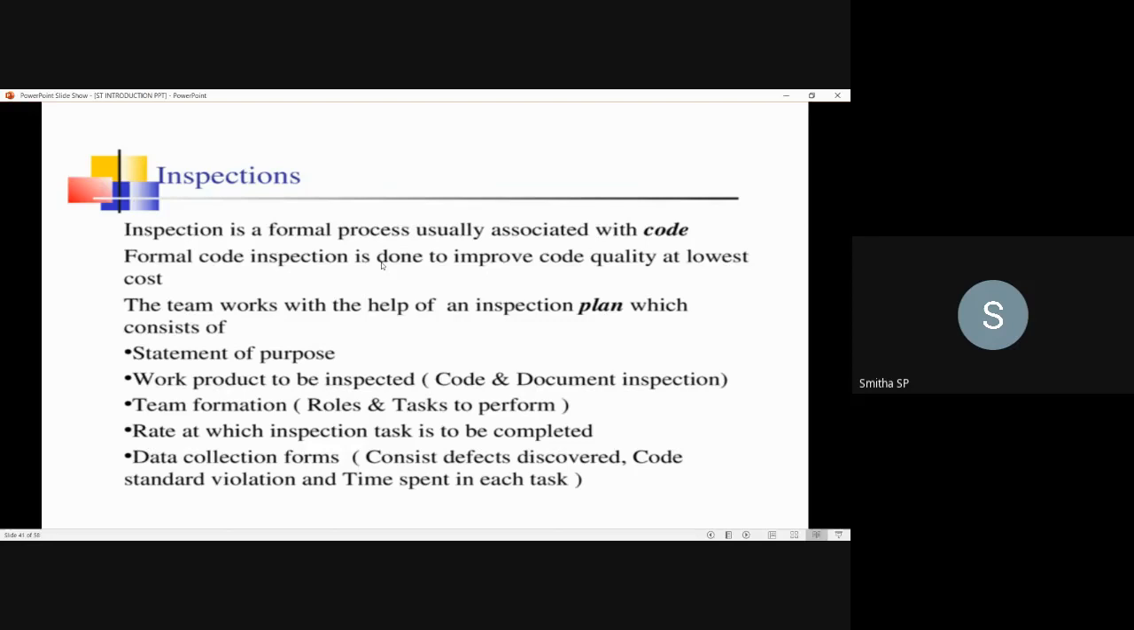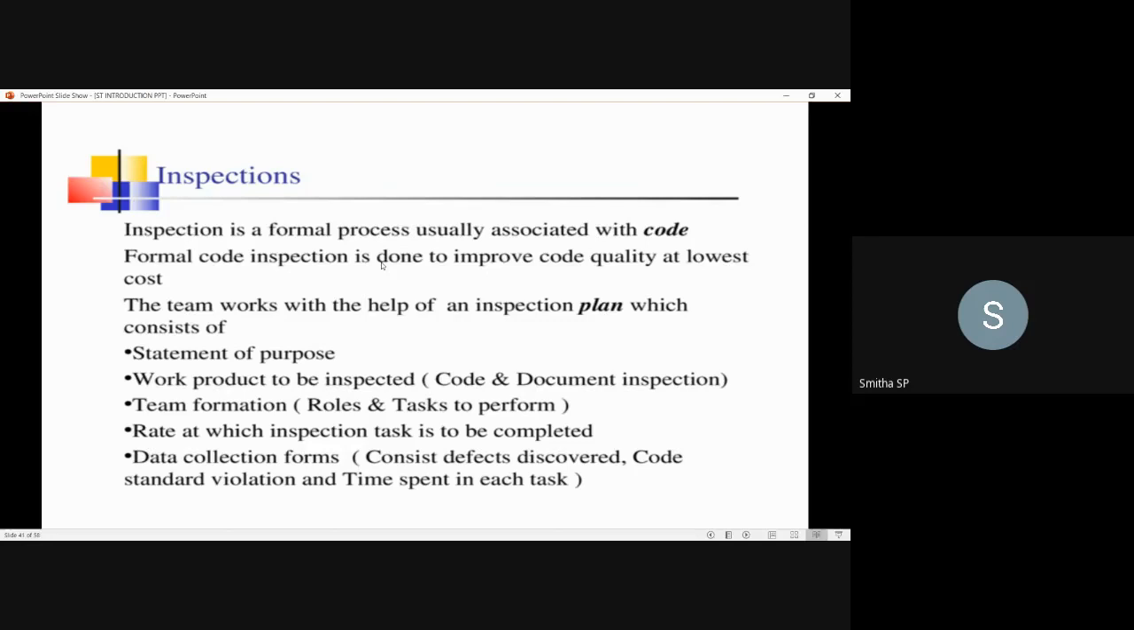Then the team will work with the help of an inspection plan, which consists of the statement of purpose. That is, the team members who will be performing this inspection will have the inspection plan. Since it is a formal process, they will have the inspection plan to carry out this inspection process. So the inspection plan consists of the statement of purpose, for what purpose they are carrying out this inspection. Next, the work product to be inspected. What are the things that need to be inspected here? That is the code and document inspection.